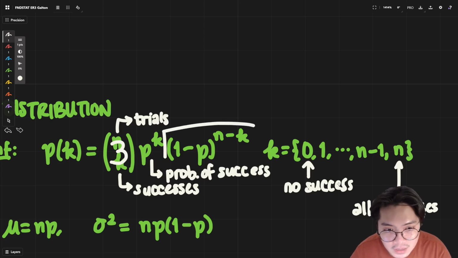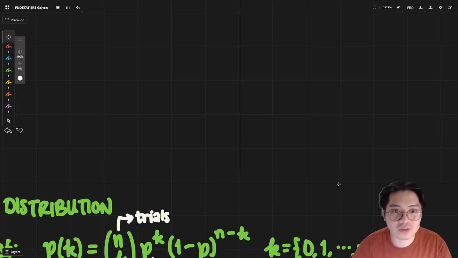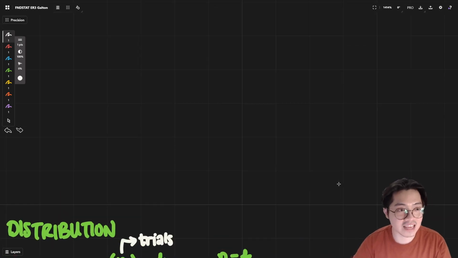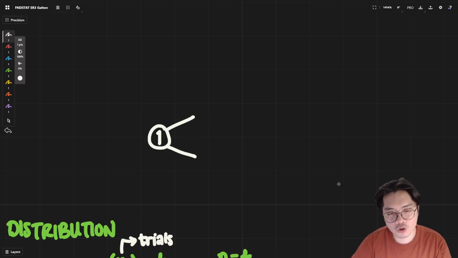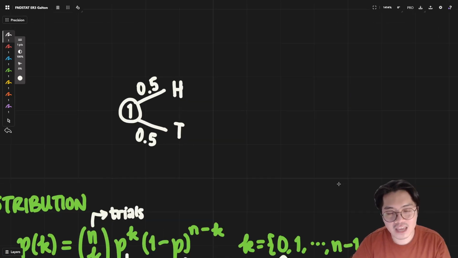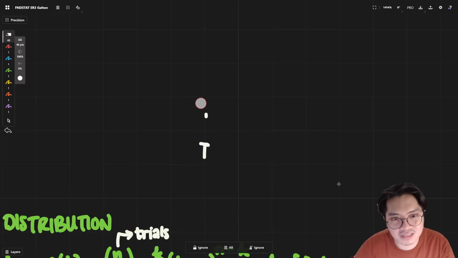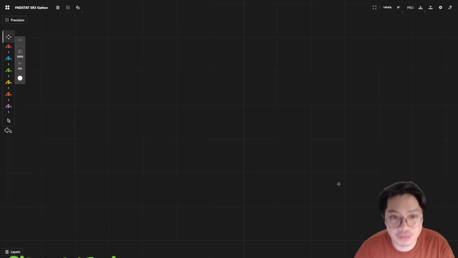If you fail, it's towards this count right here. Notice that in a coin toss, you start with the first round. In a coin toss, you have an equal chance, a 0.5 chance, of either a head or a tail happening. Maybe let's think about this in terms of a die throw.